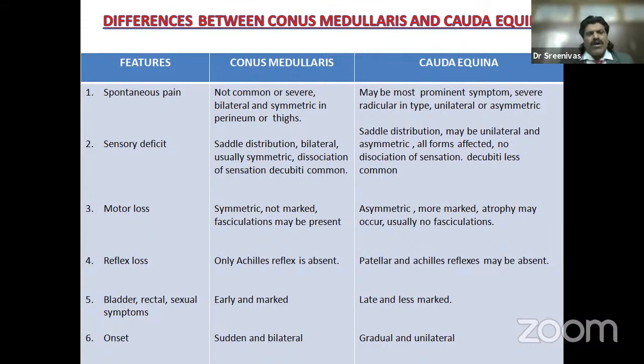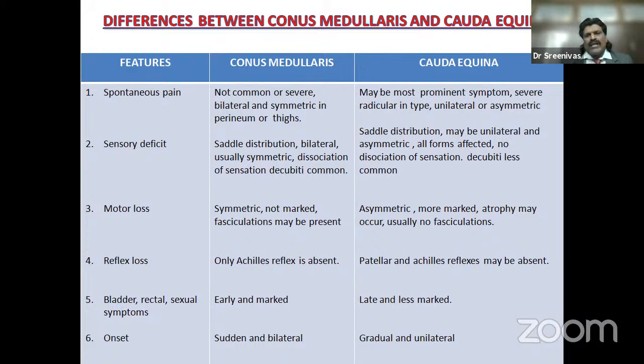conus medullaris lesion. Motor loss is symmetric and not marked because it is usually at the level of S2, S3, S4. Fasciculations may be present because it's a spinal cord lesion and the anterior horn cell may get affected. Whereas in cauda equina, it is asymmetric and more marked, atrophy may occur, and usually there are no fasciculations. Reflex loss: since the lesion is S2 and below, sometimes S1 also, what we call the epiconus, the ankle reflex may be absent.